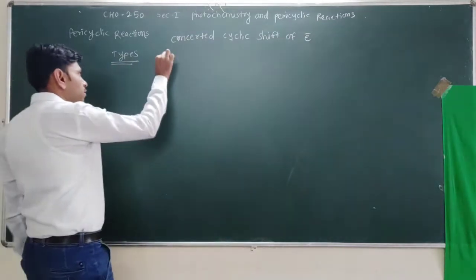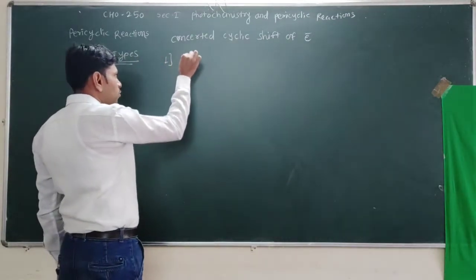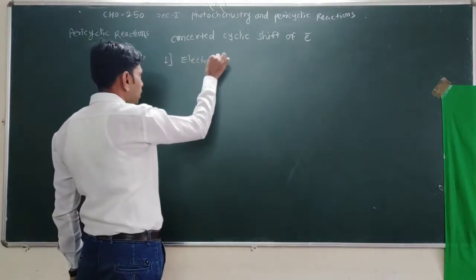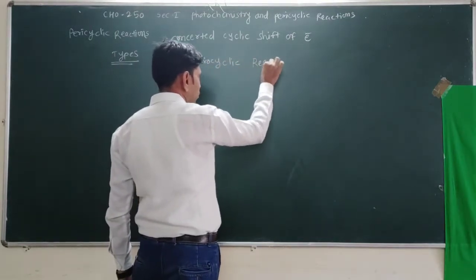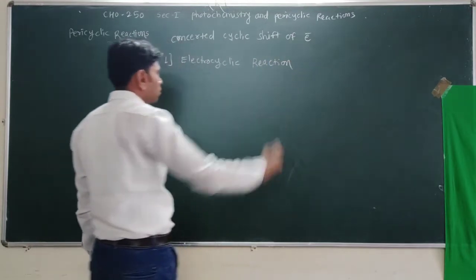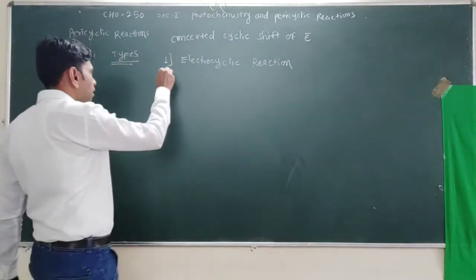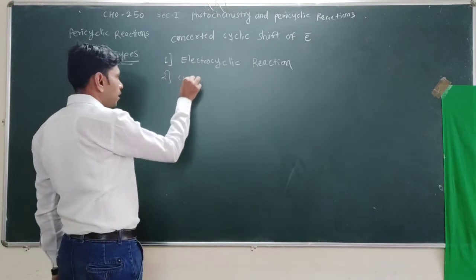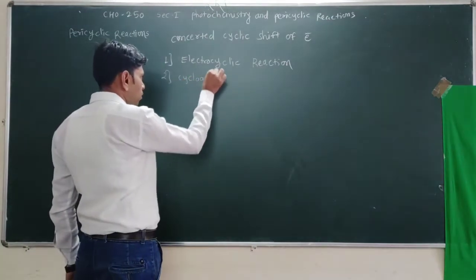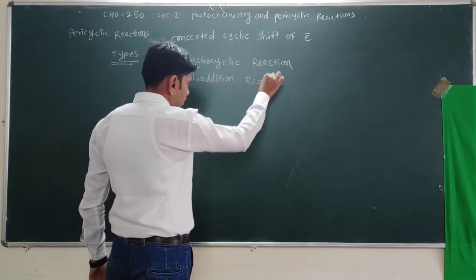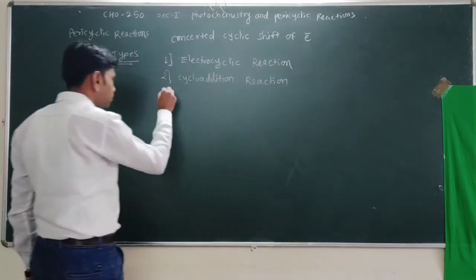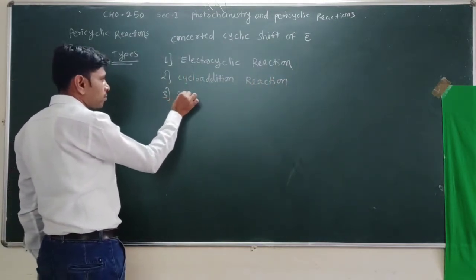First, electrocyclic reactions. Electrocyclic reactions are pericyclic reactions; that is one type. Second is the cycloaddition reaction. Another is the sigmatropic rearrangement.